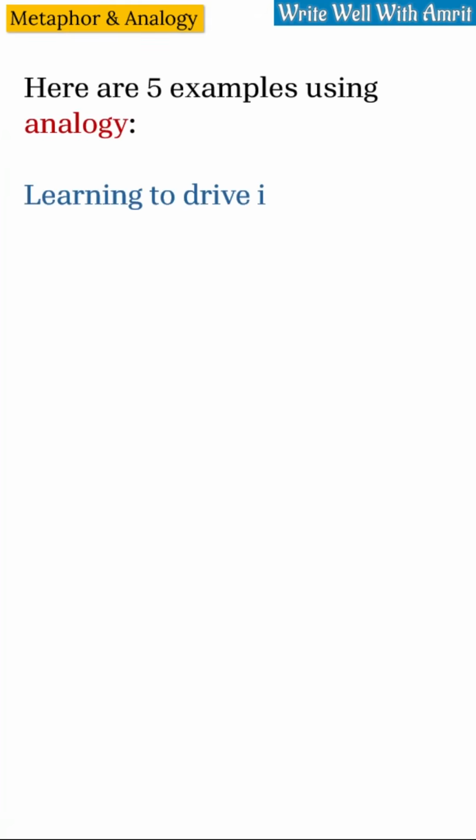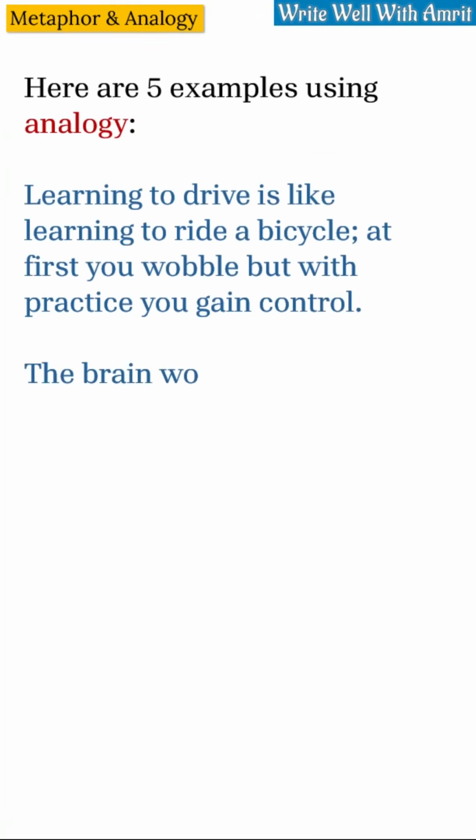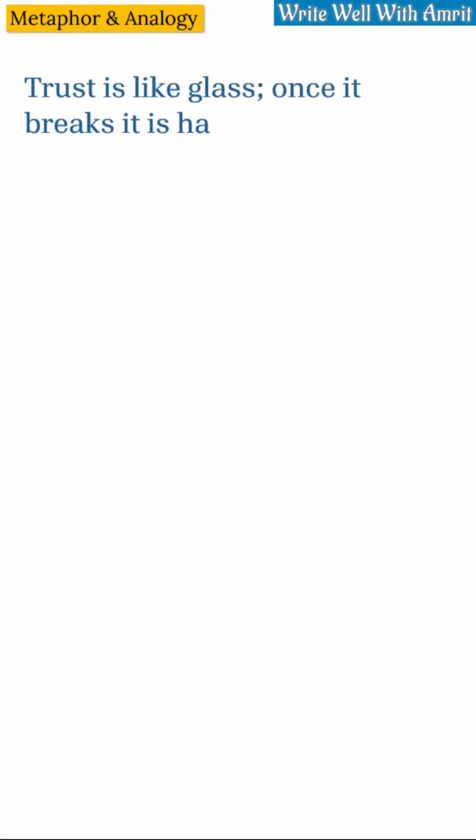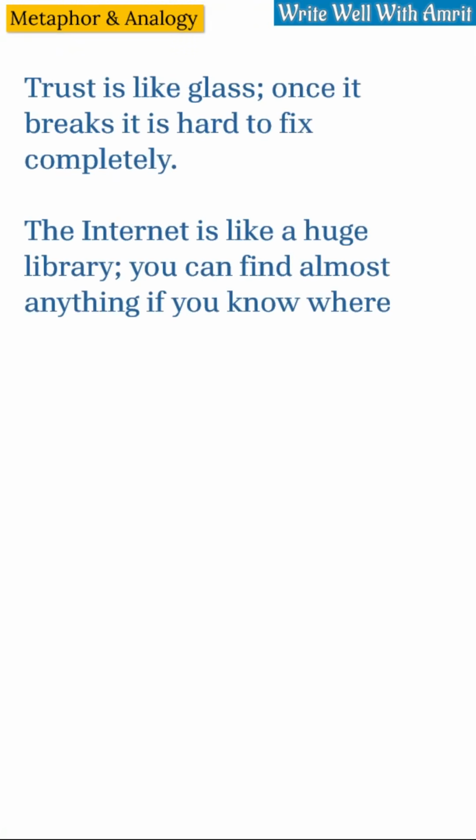Here are 5 examples using analogy. Learning to drive is like learning to ride a bicycle. At first you wobble, but with practice you gain control. The brain works like a muscle. The more you use it, the stronger it becomes. Trust is like glass. Once it breaks, it is hard to fix completely.